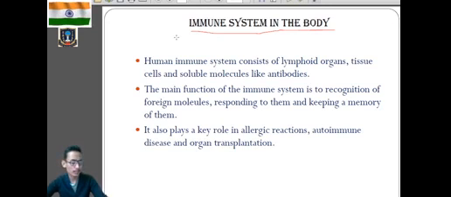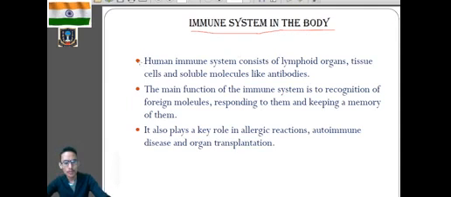Alright, figure number 8.18, human lymphatic system is there. Kindly go through that figure. So what do you mean by the human immune system in the body? What is it composed of, and what is the function of this system in the body?